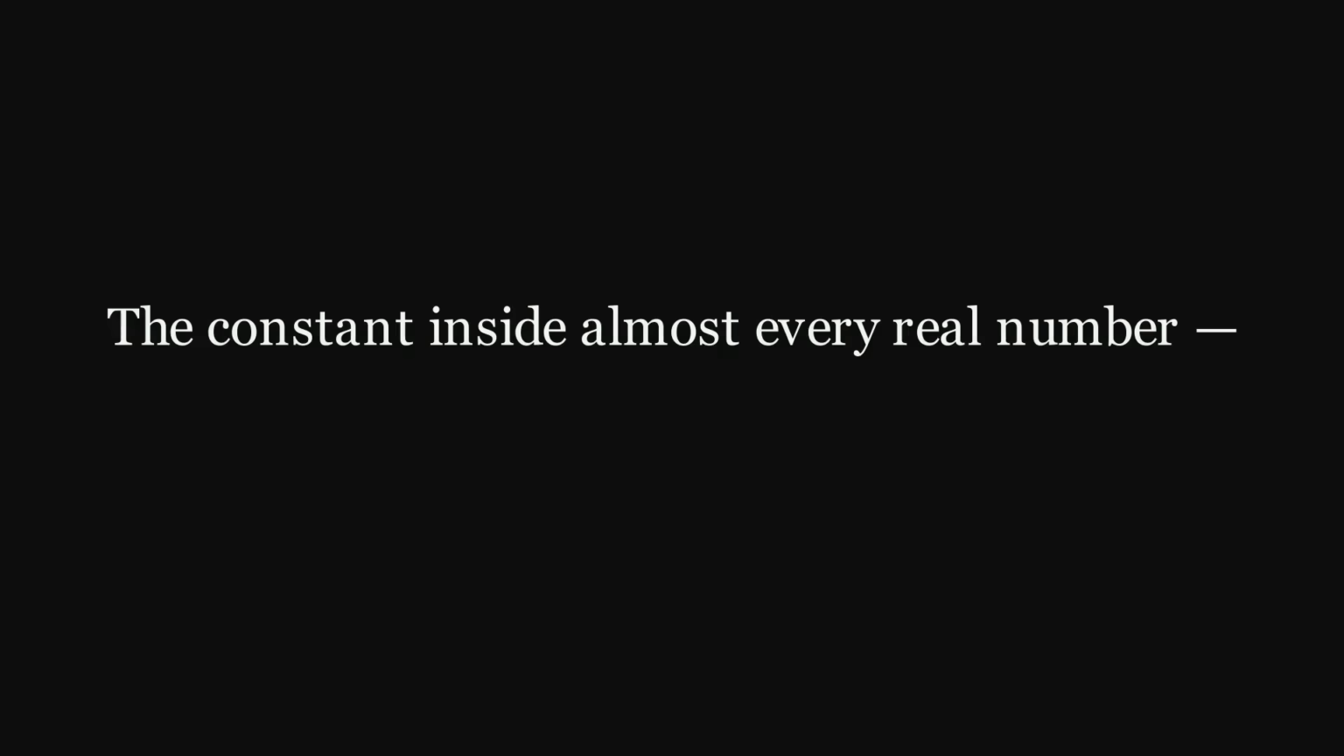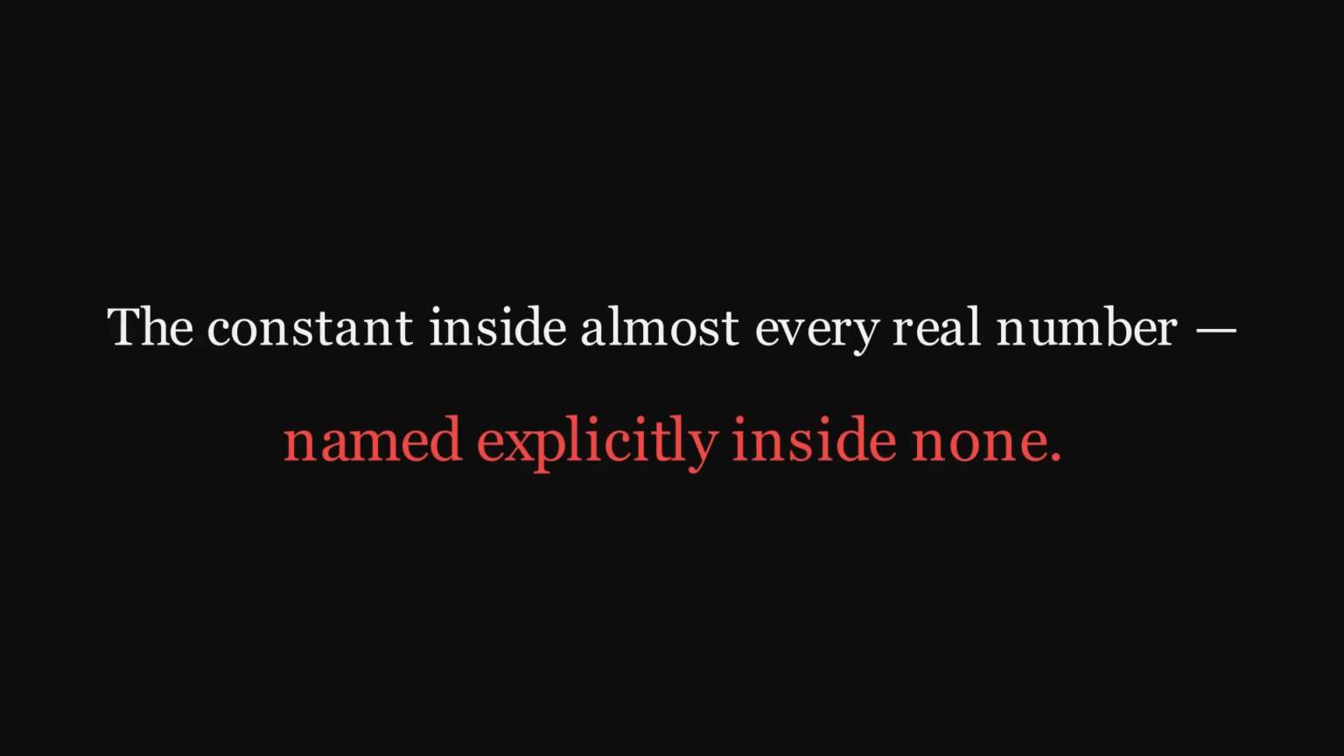Khinchin's theorem is a measure-theoretic statement. It says almost every real number on the line behaves this way. But in 90 years, not a single named real number has ever been proven to be one of them. It is the constant inside almost every real number, named explicitly, inside none.